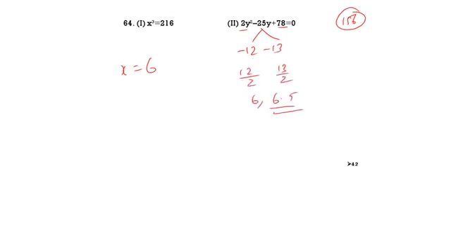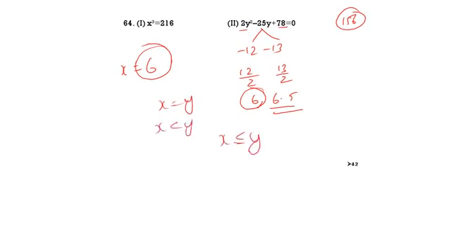So x is equal to 6, y is equal to 6. Therefore x is equal to y. 6 is less than 6.5, x less than y. Combinedly we can say x less than or equal to y. x less than or equal to y is the correct answer.